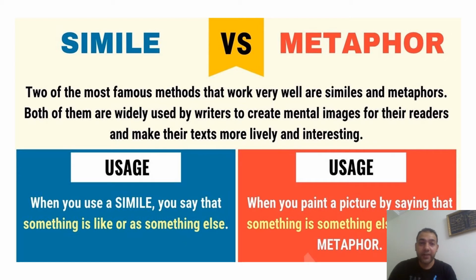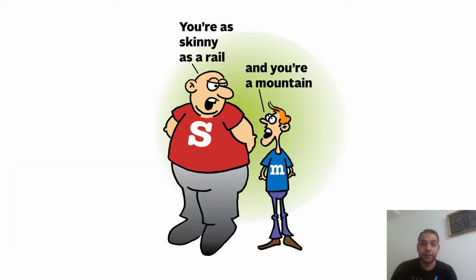Now we're going to talk about a simile and a metaphor. Let's see what is a simile and what is a metaphor. Two of the most famous methods that work very well are similes and metaphors. Both of them are widely used by writers to create mental images for their readers and make their texts more lively and interesting. Look here, when you use a simile, you say that something is like or as something else. But when you use a metaphor, it's as it is. You paint a picture by saying that something is something else. This is, we call it what? A metaphor. So let's see some examples.